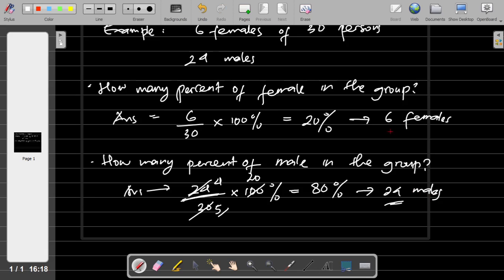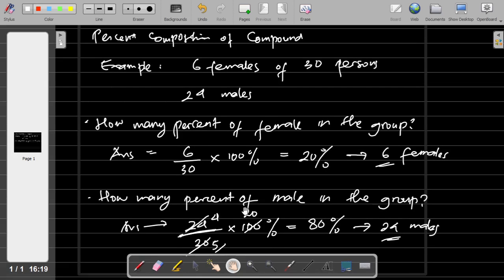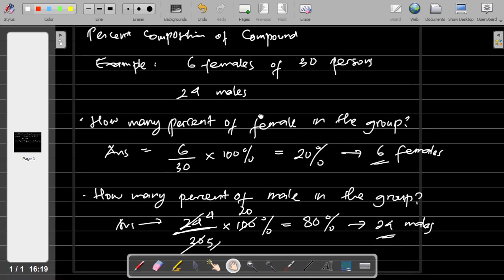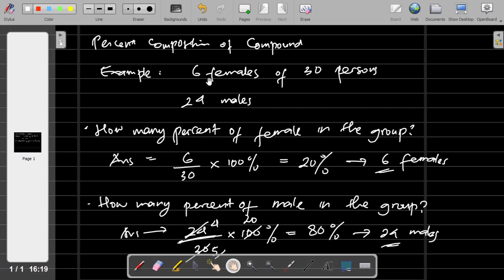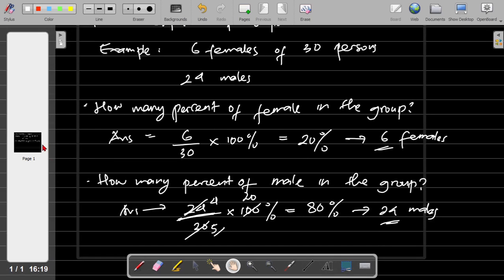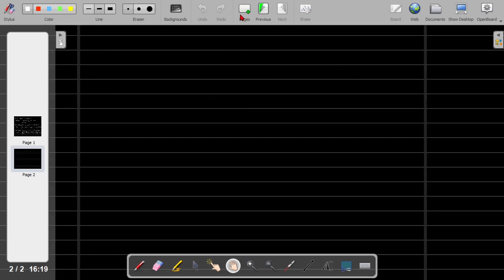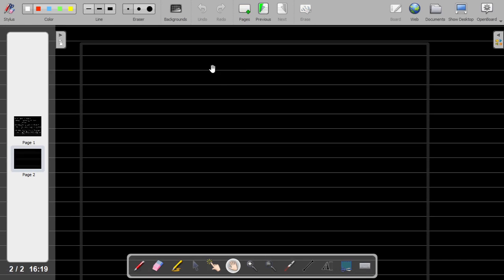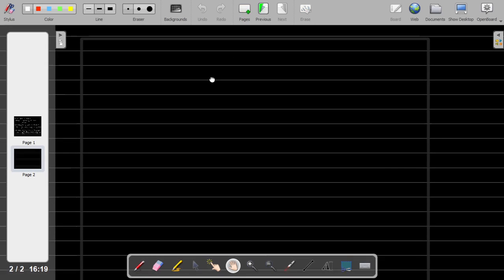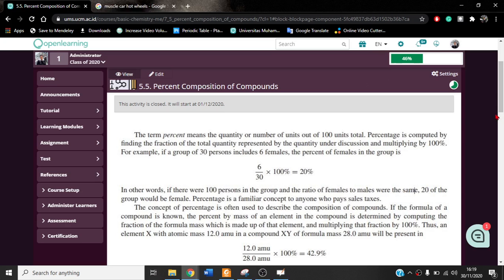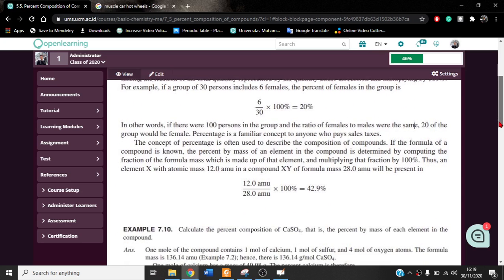Okay, so this is the concept of percent of the compound. We are using the example of females and males in a group of 30 persons that consists of 6 females and 24 males. Now, what if this concept is used in the concept of compound? Let's take a look at the explanation.